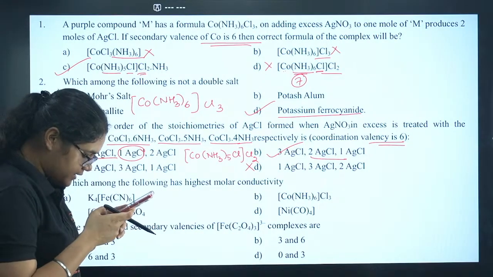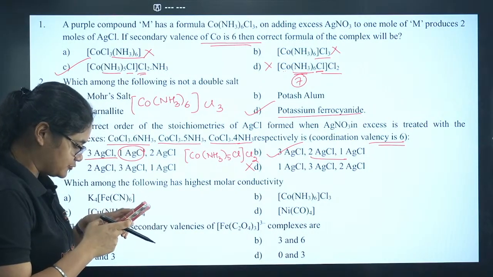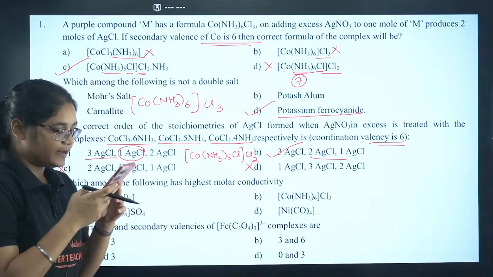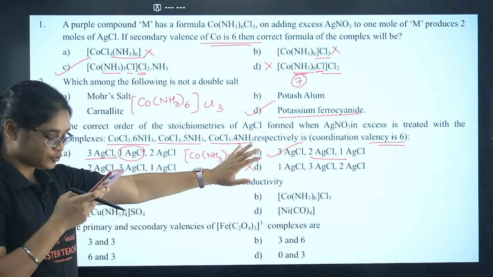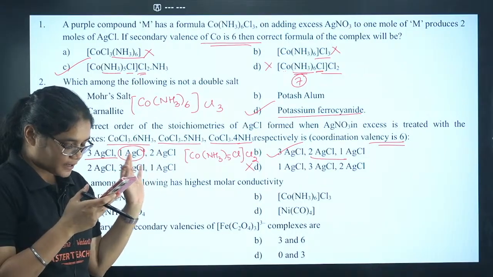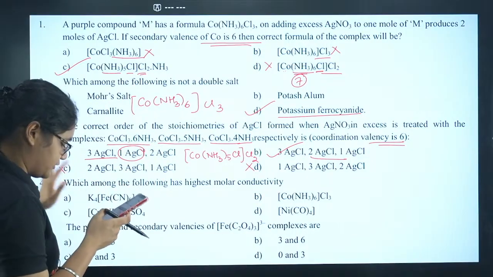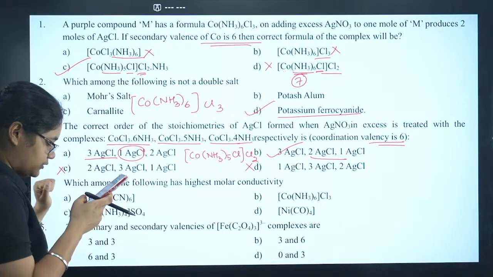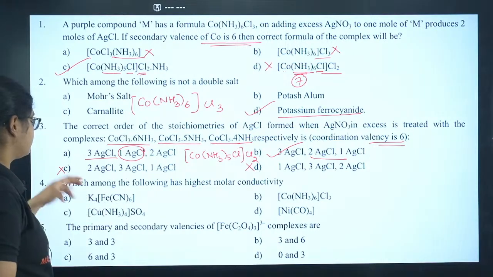Yes, Skanda has given me B. That is absolutely correct. Those who are telling B, it is absolutely correct. If this question is clear, please put a thumbs up. Yes, Nishant, Prakriti, Shailaja and Skanda, all of you have given me the correct answer. Thank you. Let's move to the next question.